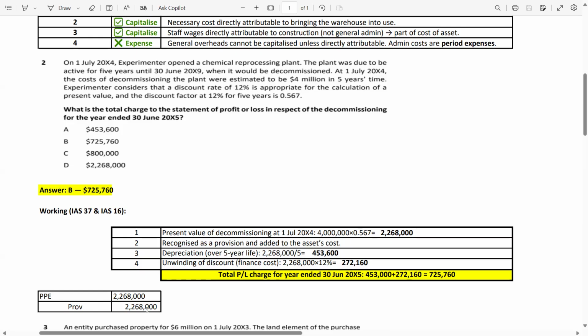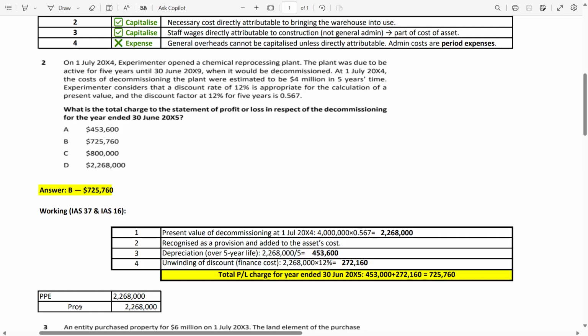So now it's your PPE, so it means you have to depreciate it. And how will you depreciate it? The life is 5 years. From 1st July 2004, you have to depreciate it till 30th June 2005, so it becomes 1 year. So 2,268,000 divided by 5, you will get the first year depreciation. This is the one charge. Now there is an additional charge, and the additional charge is the unwinding of discount, meaning interest cost, finance cost.